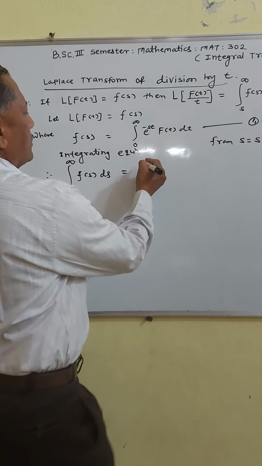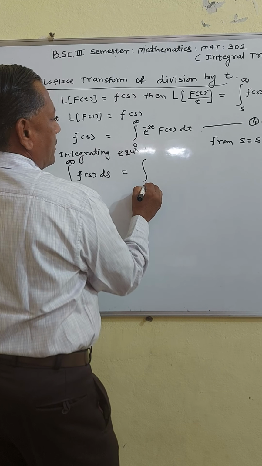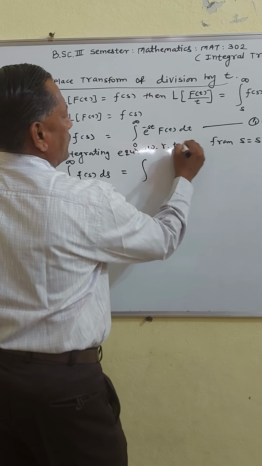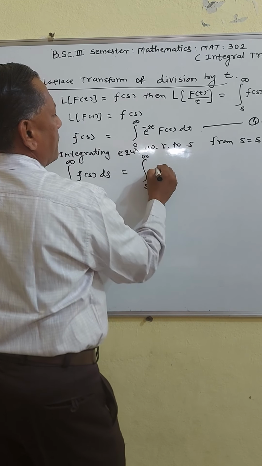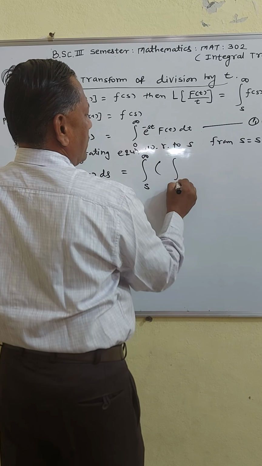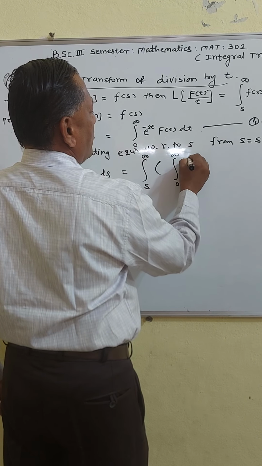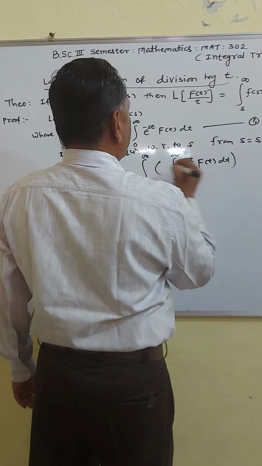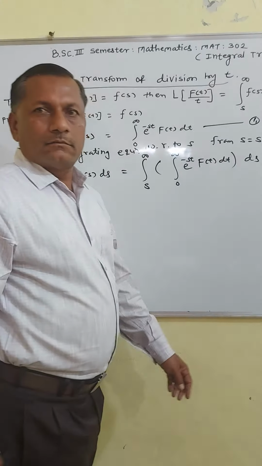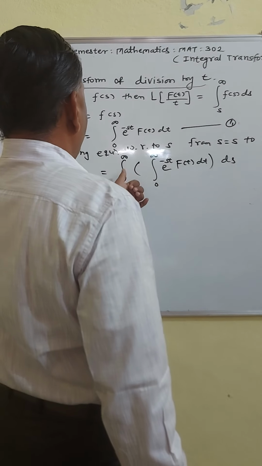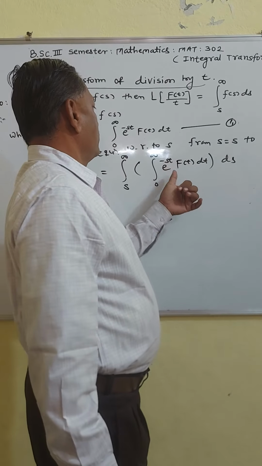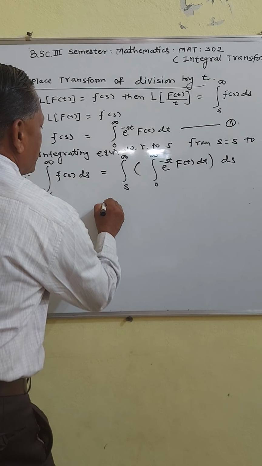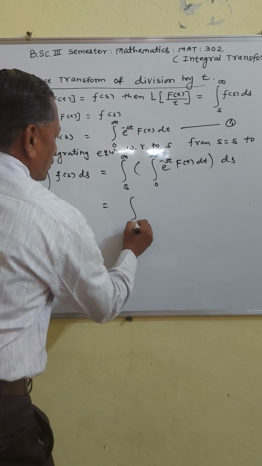Similarly, right side: integration with respect to s, s to infinity of integration going from 0 to infinity e raised to minus st into f of t dt, and this integration is with respect to s. Outer integration is with respect to s, inner integration is with respect to t. Therefore, this can be written as integration going from 0 to infinity